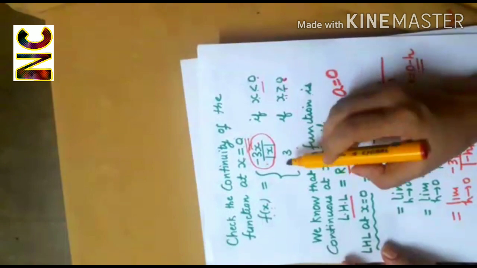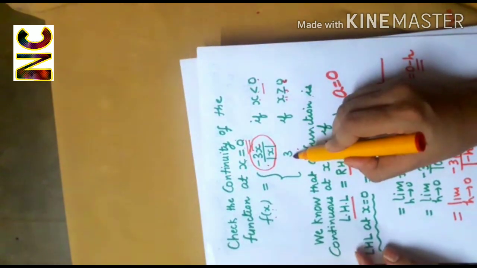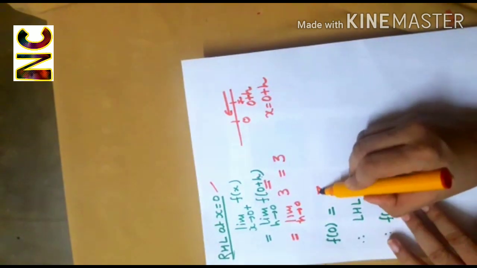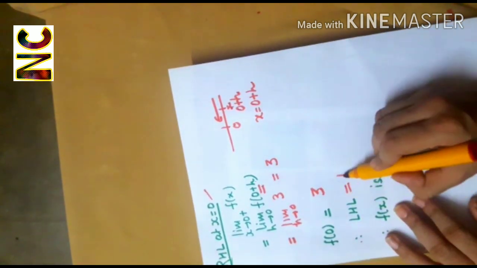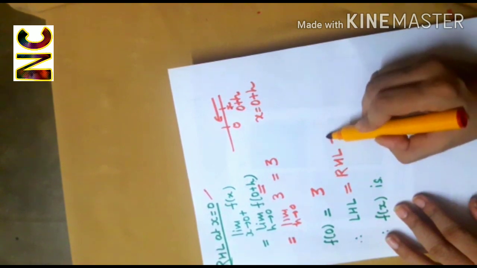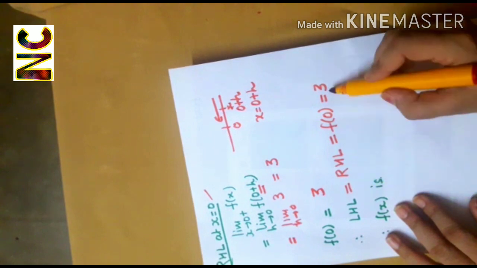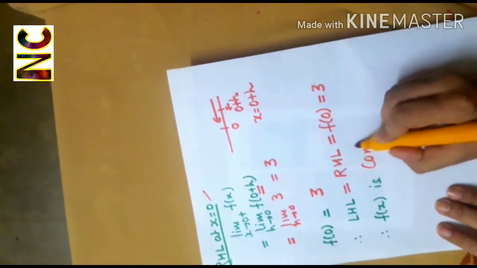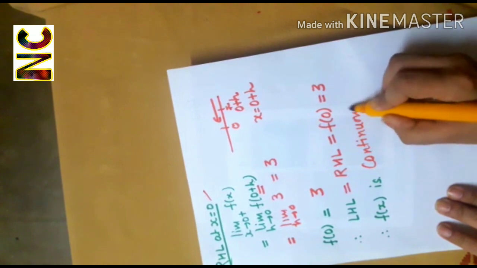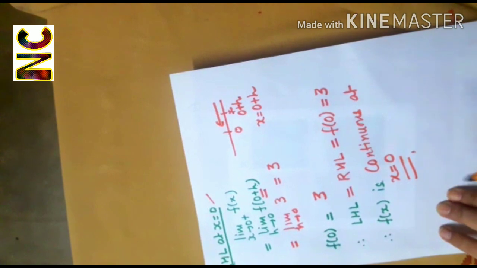Also f(0), when x is equal to 0, the value of the function is 3. So f(0) is 3. So left-hand limit is equal to right-hand limit is equal to f(0). All are equal to 3. So we say that f(x) is continuous at x is equal to 0.